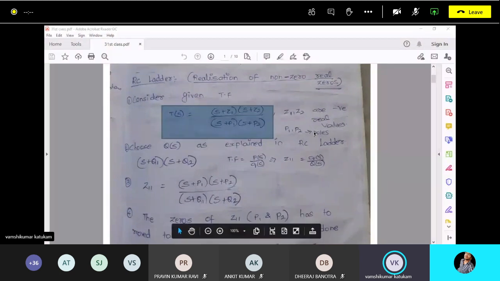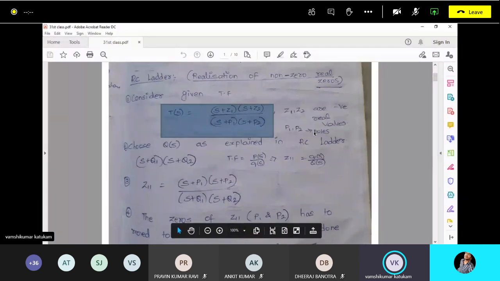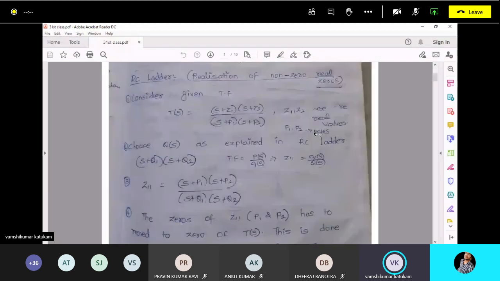Okay, fine. So z1, z2 are negative real values, p1, p2 are poles. Now what is a common thing? In the previous cases for other transfer functions also, we have selected capital Q of s. So here also you have to select capital Q of s. And what are the conditions for selecting capital Q of s? Its zeros should be interlacing. So we are selecting s plus q1, s plus q2 as capital Q of s, and these q1, q2 should be interlacing with p1 and p2.